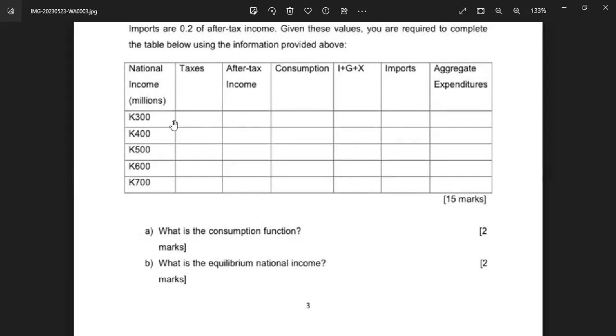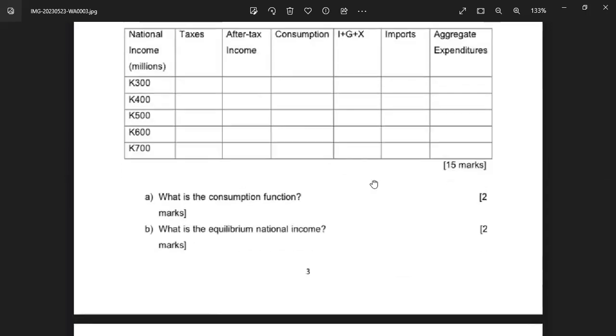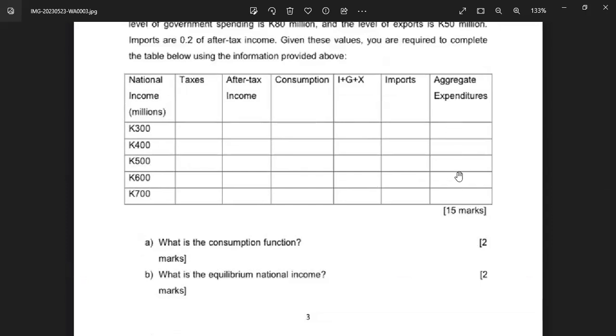Then you do the same for the other one. You find for all of them. Is that okay? So you find for 300, we found for this one and this one, just like that. So you just get this part. In other words, here what we're getting is just the after tax. We forget about it. We get the C, the consumption, I, G, X, then you say minus the imports. All right, that's all. Oh, good. Yeah. So we would have found all the aggregate expenditures there.